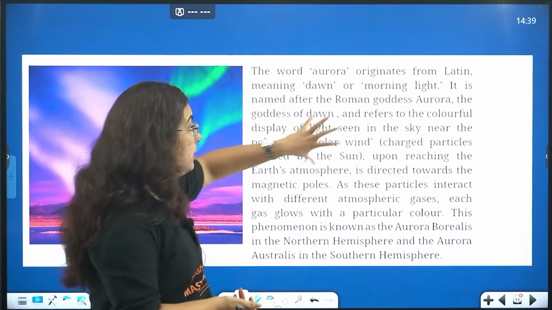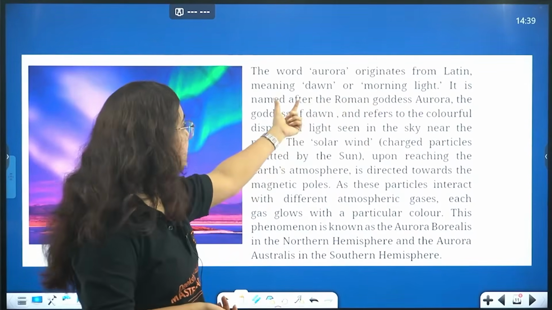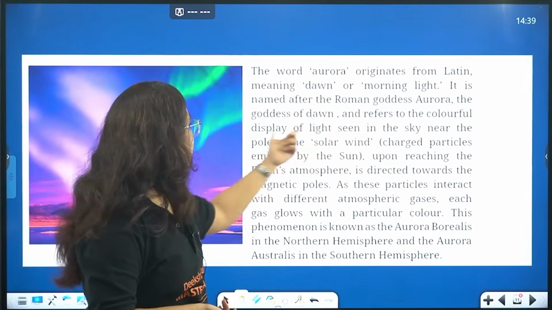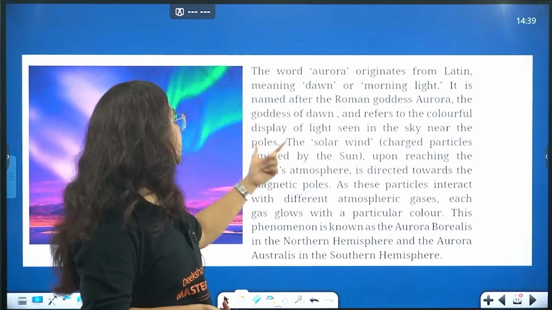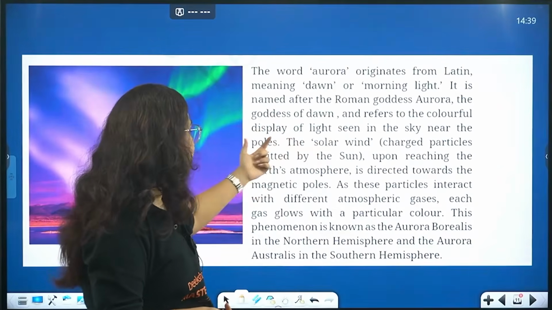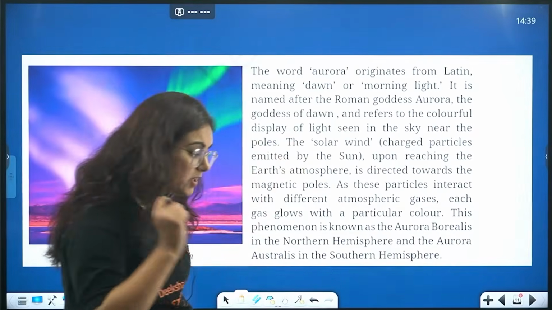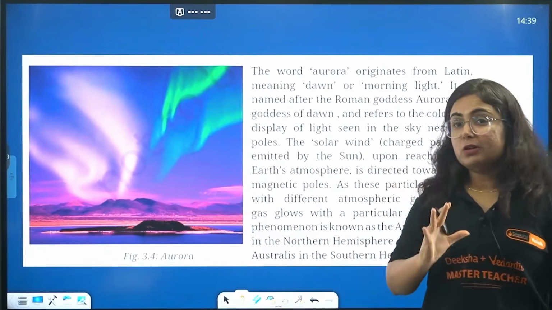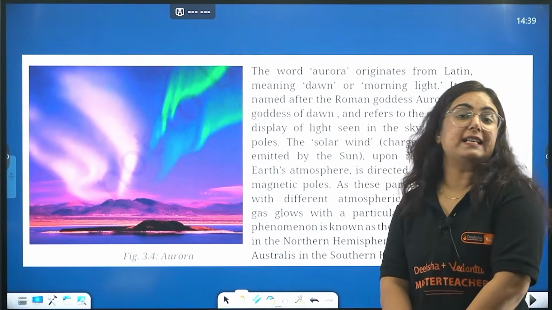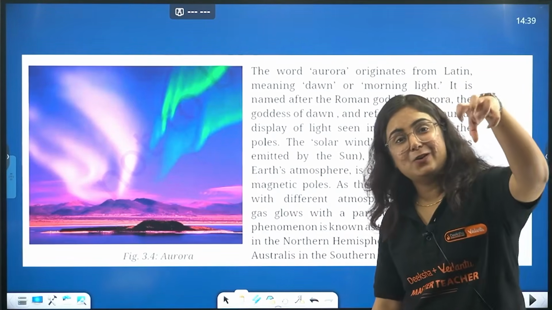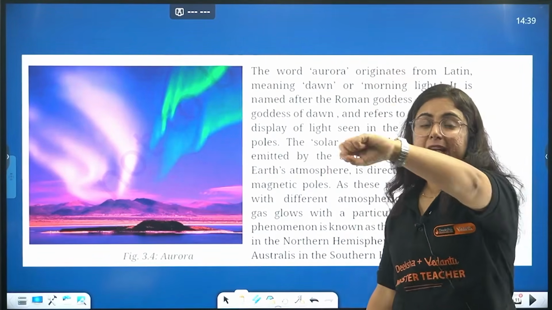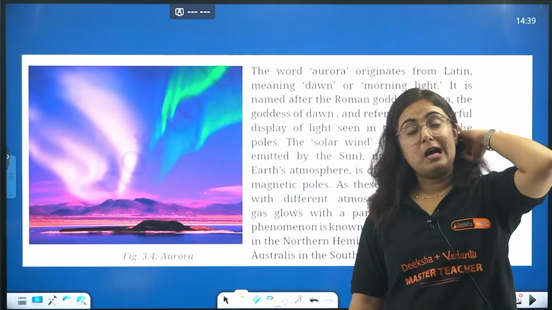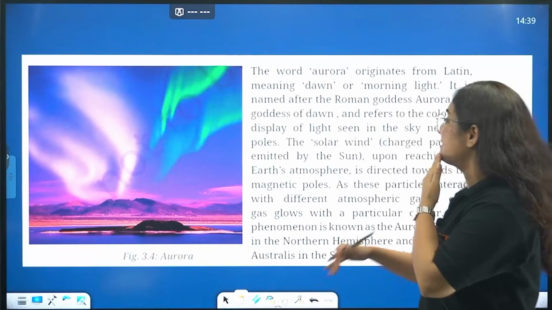You know that during the morning time, which is known as dawn, it is named after Roman goddess Aurora, the goddess of dawn, and refers to the colorful display of light seen in the sky near the poles. So majorly it is seen in the countries which are near the poles, like some European countries very close to the poles, in some Russian areas very near to the poles. Similarly goes with the northernmost part of North America, and then the south part.